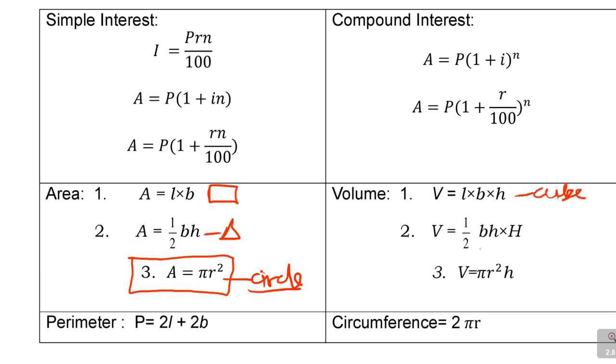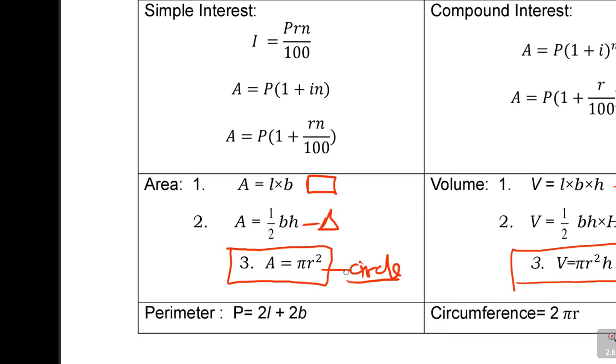Okay, half base times height times height. Let me leave this one for now. It might be the cone or whatever, but I don't know. But there is the one that we want. V is pi r squared h. This is the volume of a cylinder. Okay, that's the volume of a cylinder.